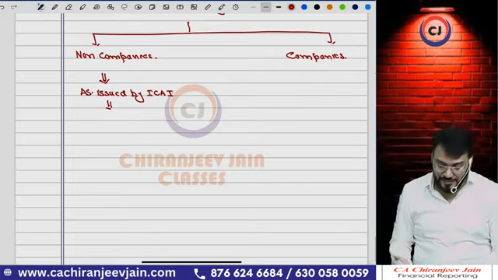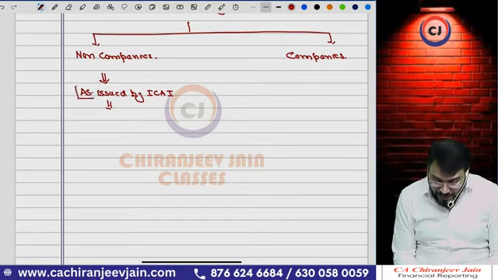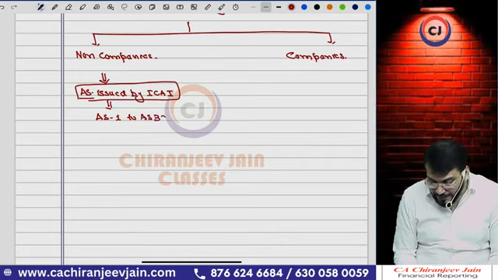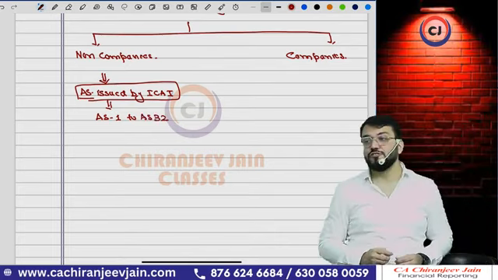Got this point? Yes, sir. So to them, AS issued by ICAI is applicable. What are the AS already issued? We have AS1 to AS32, which have been issued by ICAI.